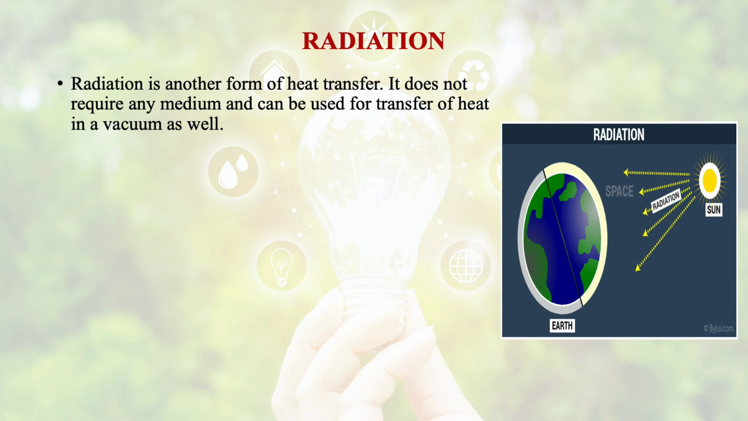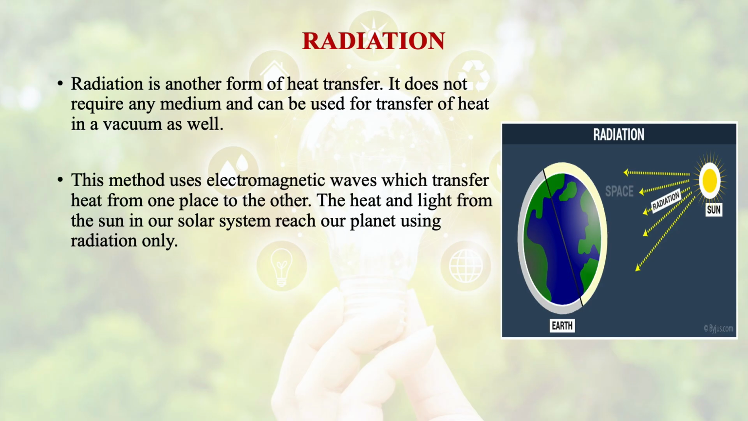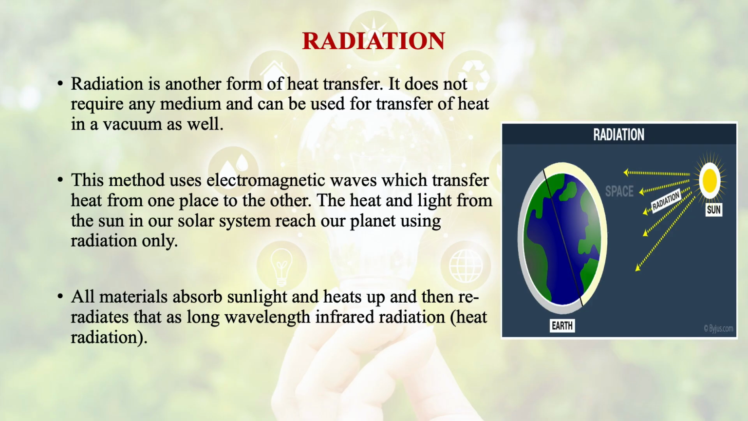Then comes radiation. It is another form of heat transfer, and it does not require any medium and can be used for transfer of heat in vacuum as well. Generally, in radiation, electromagnetic waves transfer heat from one place to the other. The heat and light from the sun in our solar system reach our planet using radiation. All materials absorb sunlight and heat up and then re-radiate that as long wavelength infrared radiation.